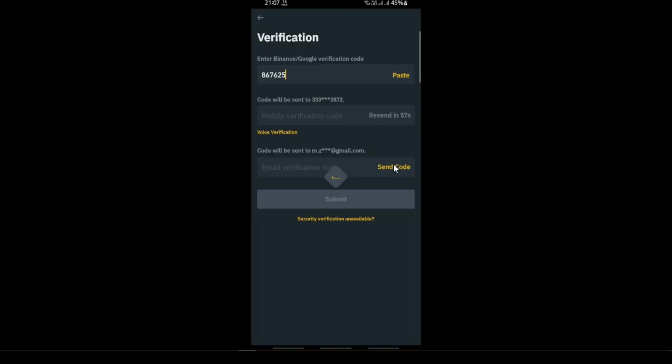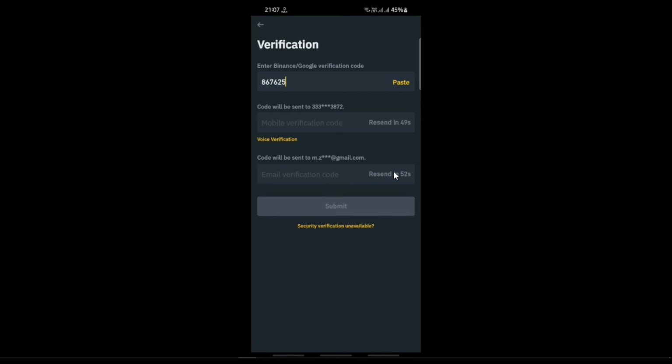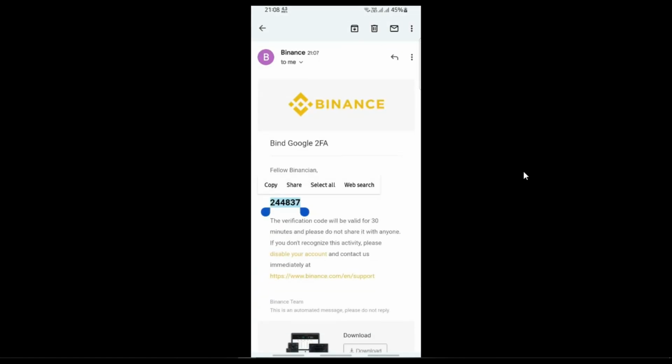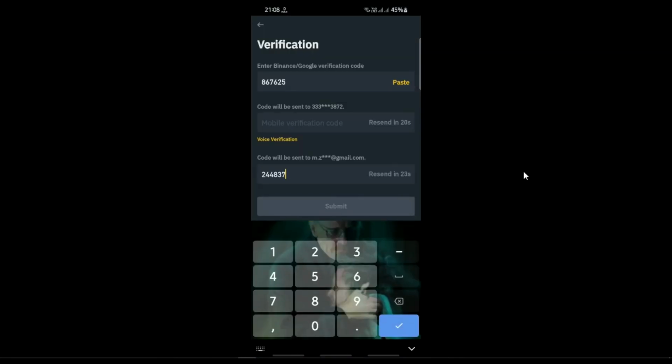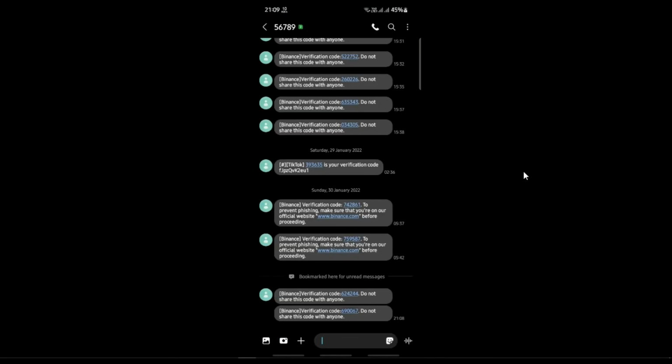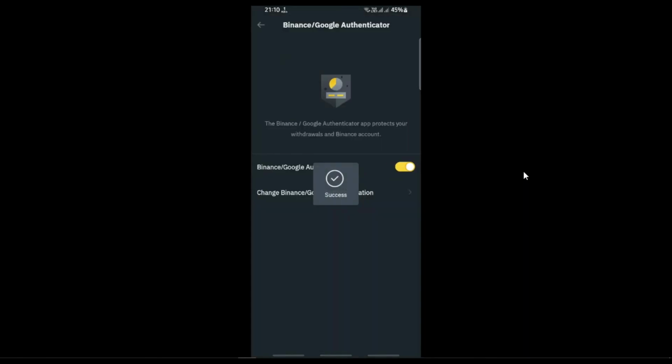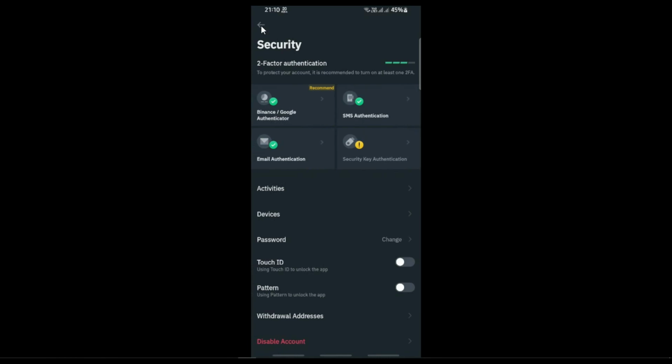Also click on both of the send codes down below. You have to repeat this step that we did before in the SMS authentication process. Copy the codes that you have received on your Gmail and on your phone number and paste them here. Click on submit and you are done with it. One thing you need to keep in mind is that you have to be very quick in this process.